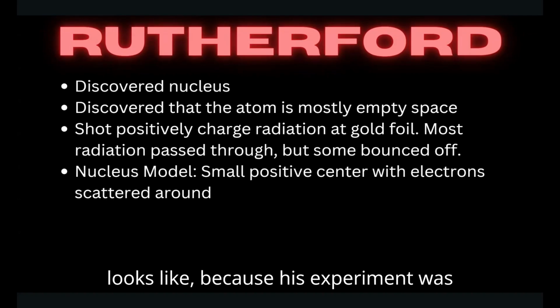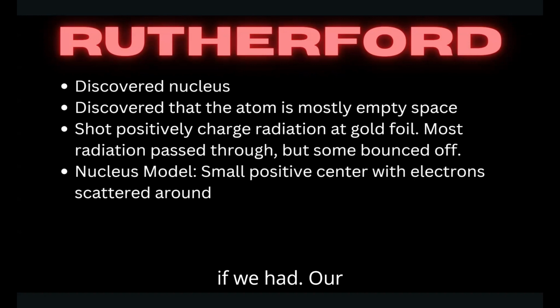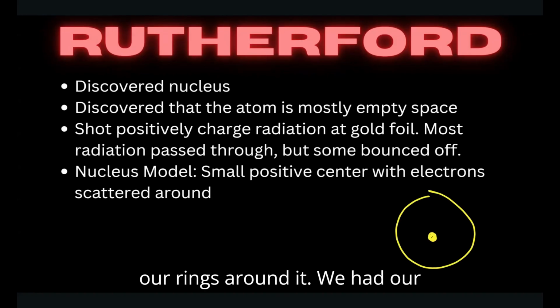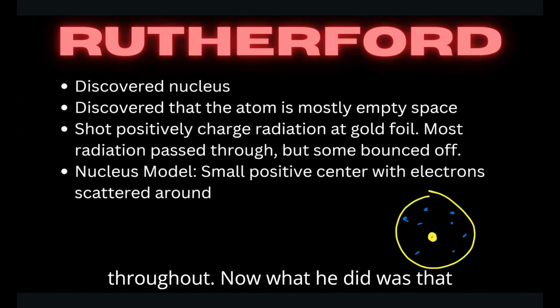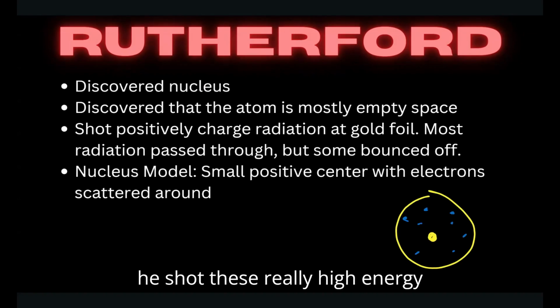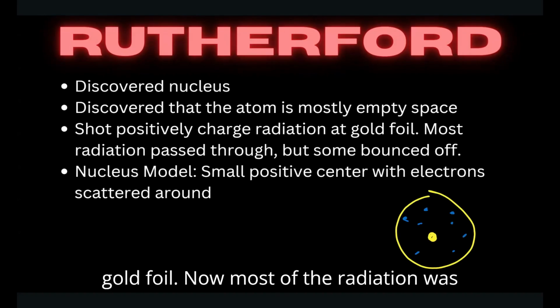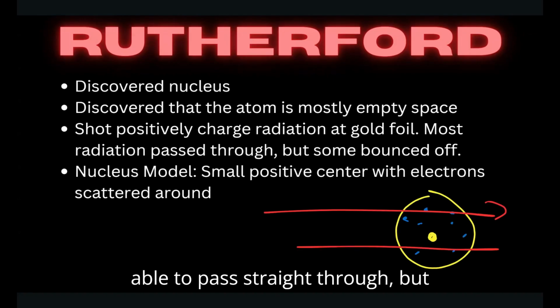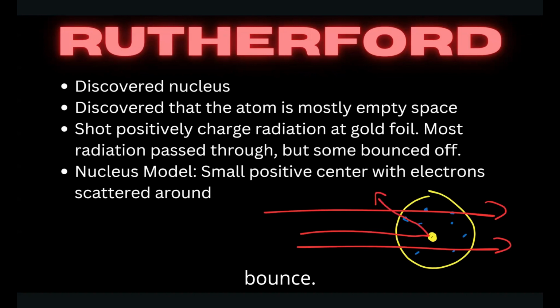Now, what this really looks like, because his experiment was pretty impressive for the time. And so if we had our nucleus, we had our rings around it, we had our random electrons kind of scattered throughout. Now, what he did was that he shot these really high energy radiation particles at this gold foil. Now, most of the radiation was able to pass straight through. But every so often, one of these radiation would hit the nucleus and then it would bounce off.